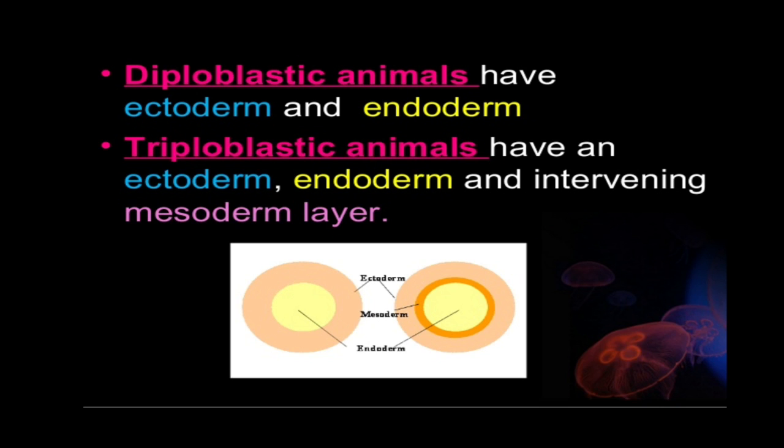A jelly-like mesenchyme or mesoglea is present between the two germ layers, which in most cases is non-cellular. The diploblastic animals show lesser specialization and they do not form specialized organs. Such animals have a tissue level of organization and the symmetry of their body is radial symmetry.